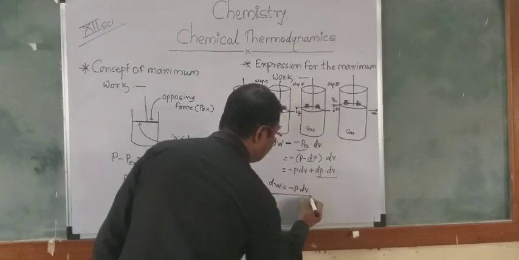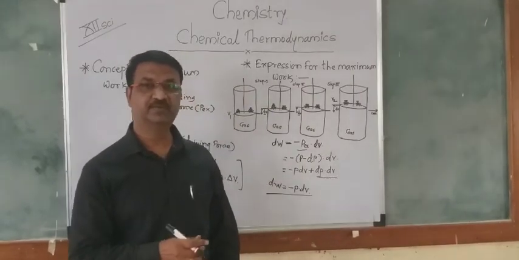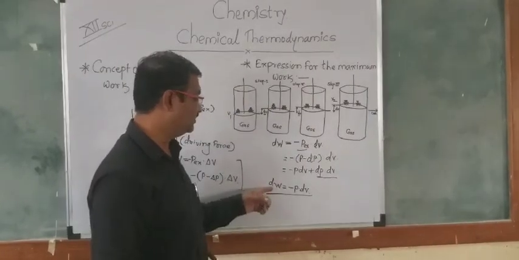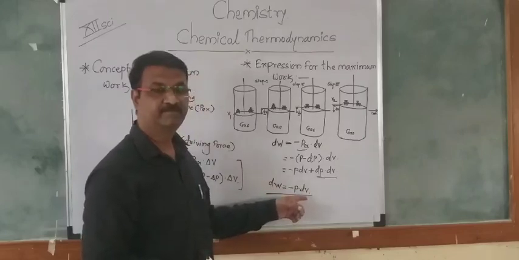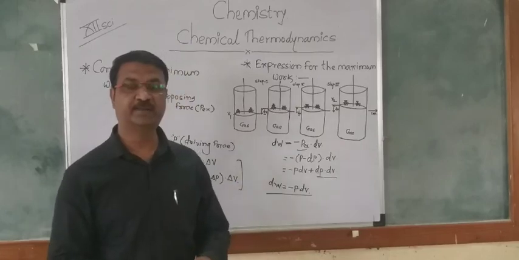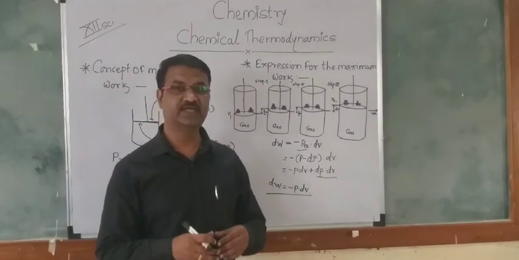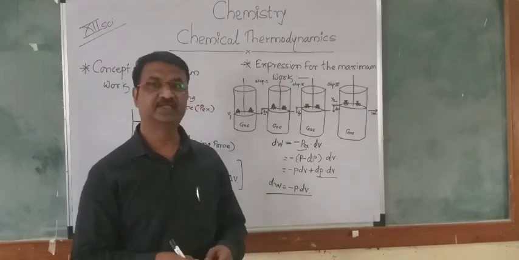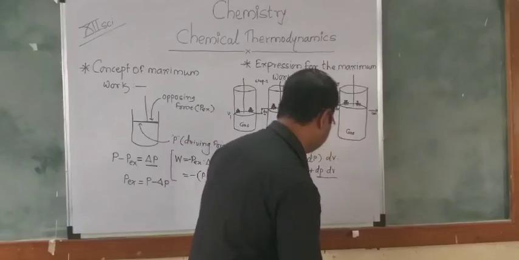When we want the maximum work, we use integration for dW as well as P dV, and we apply the limits from initial to final, that is V1 to V2. So we integrate this equation.